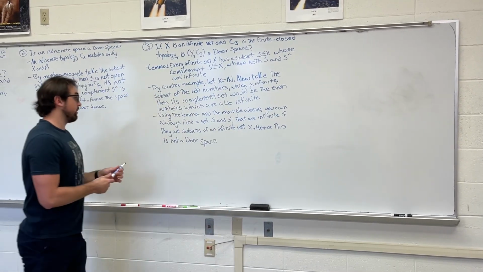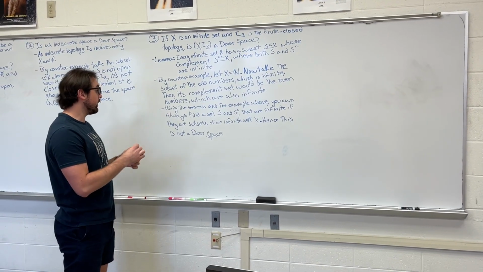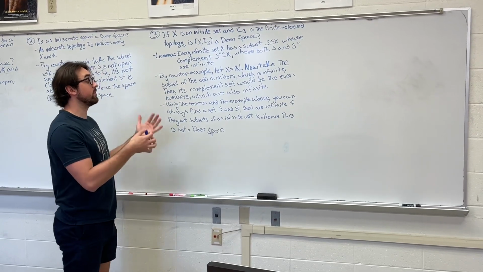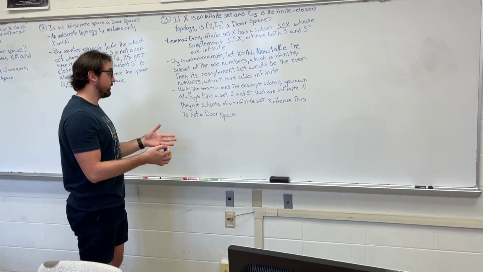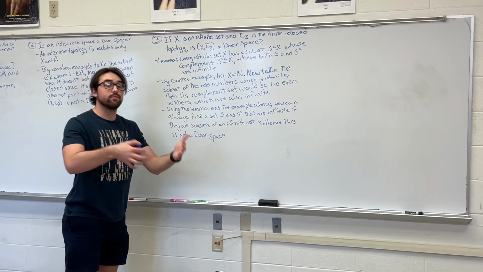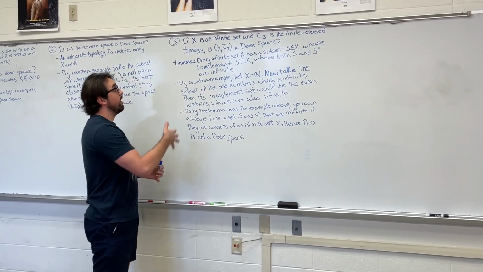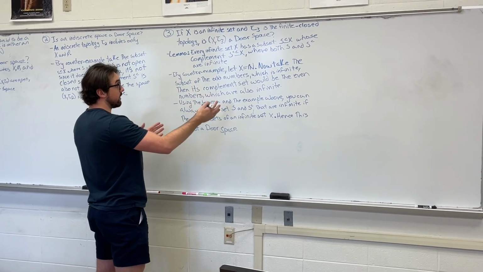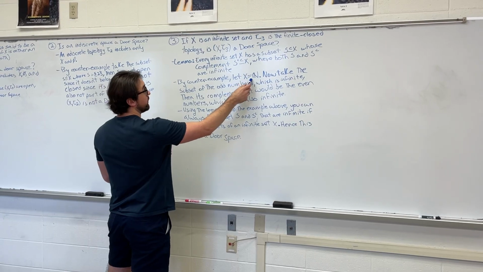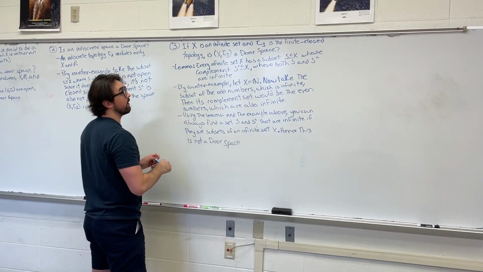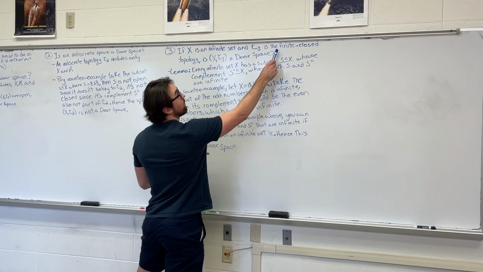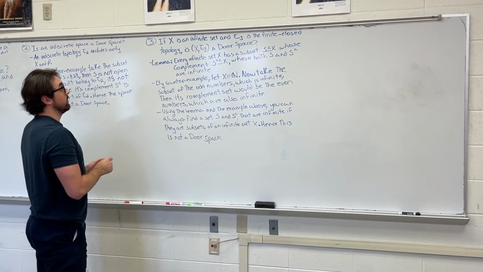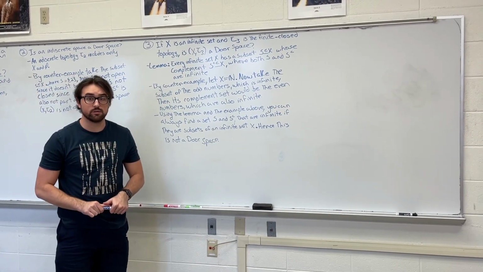So by this counterexample, we show that you can always find a set S and a complement set of that S that are both infinite if they are subsets of another infinite set X. Hence, this would not be a Dor space because you can have sets that are subsets of our initial infinite set that are open but don't have a finite closed complement set. So the topological space would not be a Dor space. Thank you.